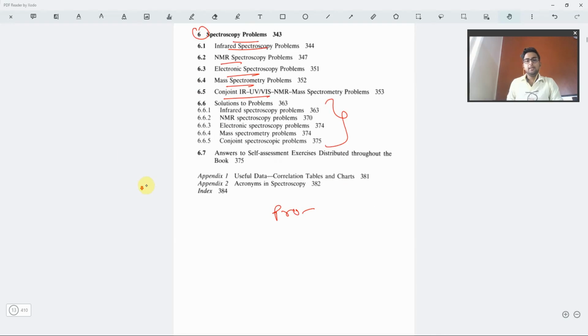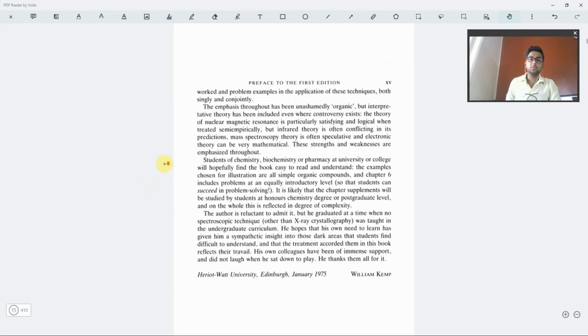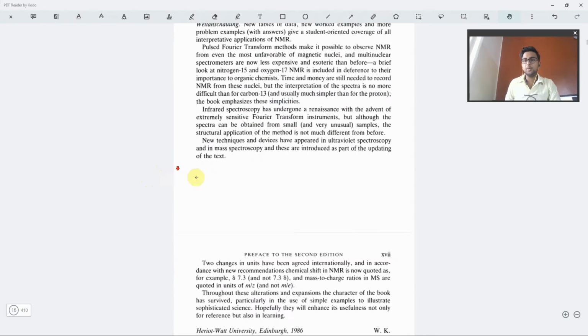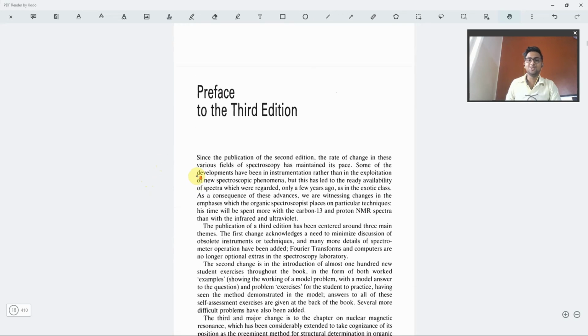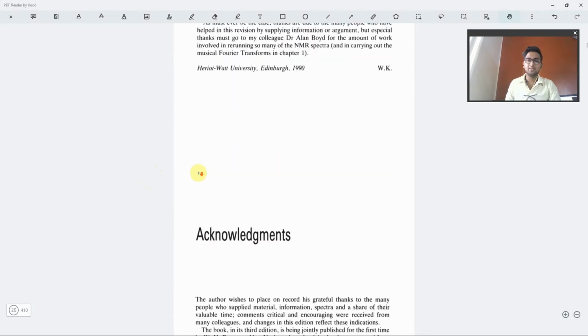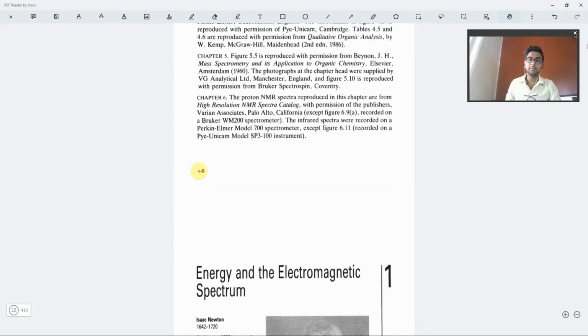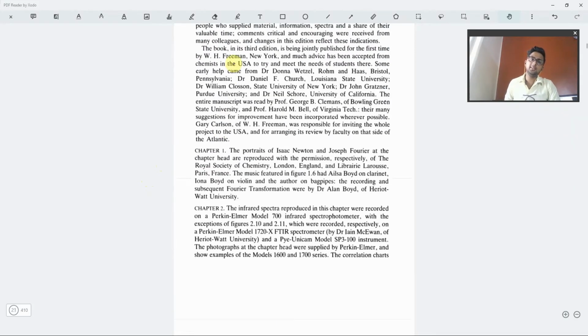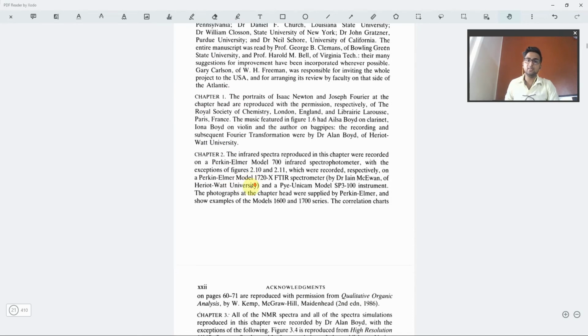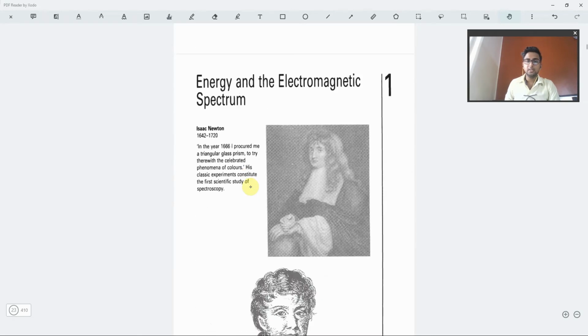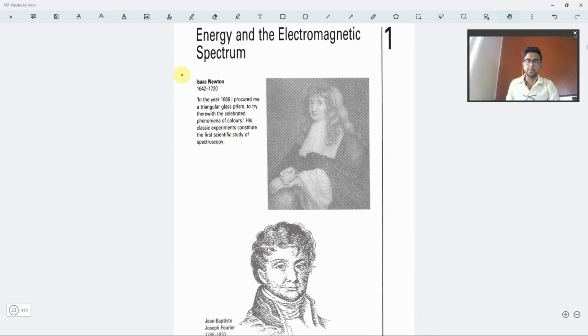Okay, so let us get into the text of this book. I am not reading out the preface because that would be a very absurd thing to do. No one reads the preface in a book. In the acknowledgements, the introductions of all the chapters are given, so I won't be reading that too. I will just move on to the spectrum, the data.